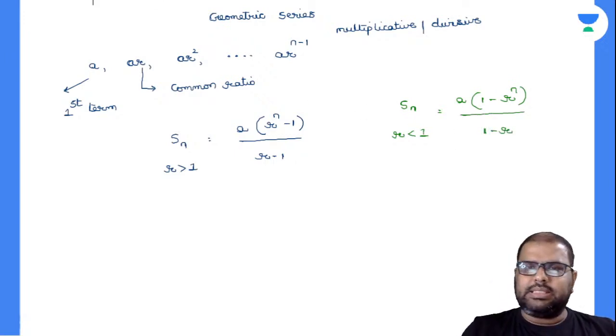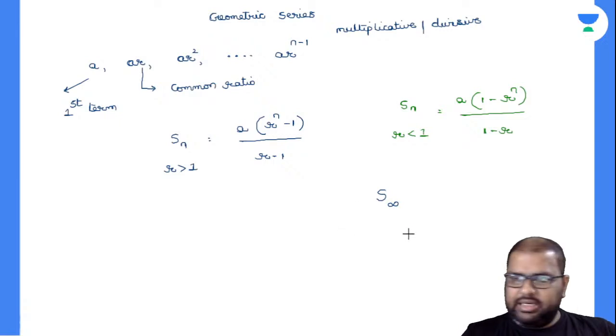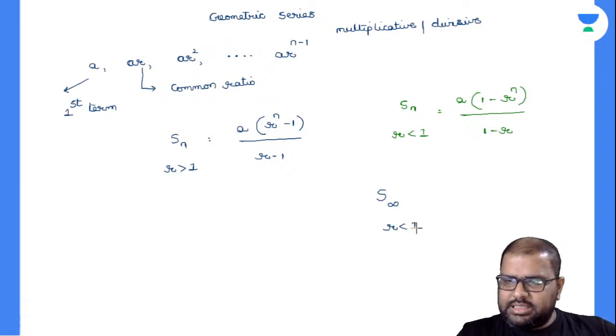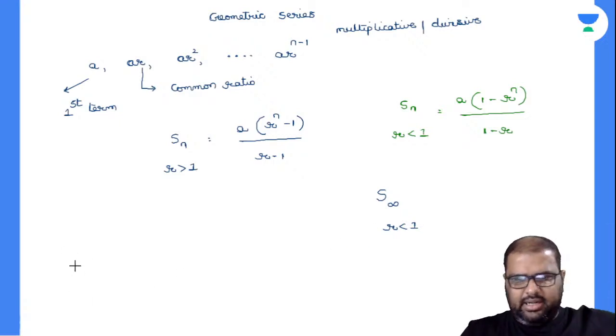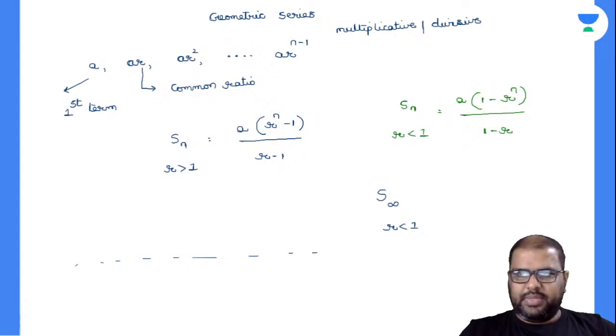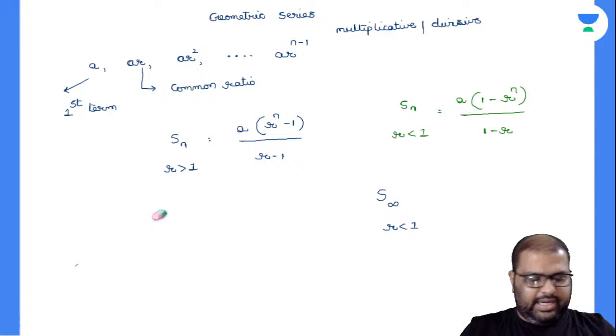Similar case. Now see here, sum of infinite terms. When will you get a sum of infinite terms? When R is less than 1. Let us suppose we take somewhere at 100. It will drop down, drop down, drop down, and at last it will become 0. But if R is greater than 1, there is no end point. It will be infinite.